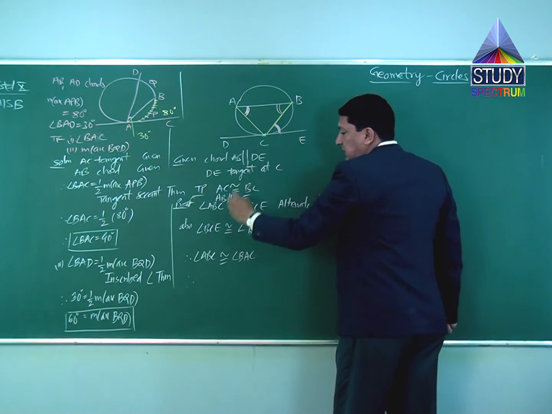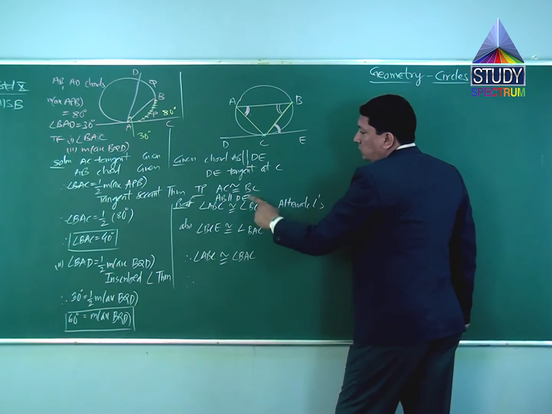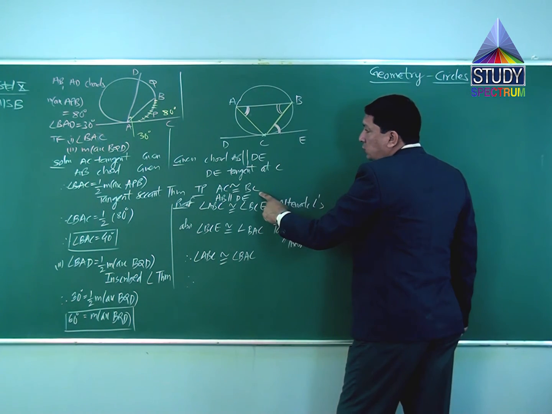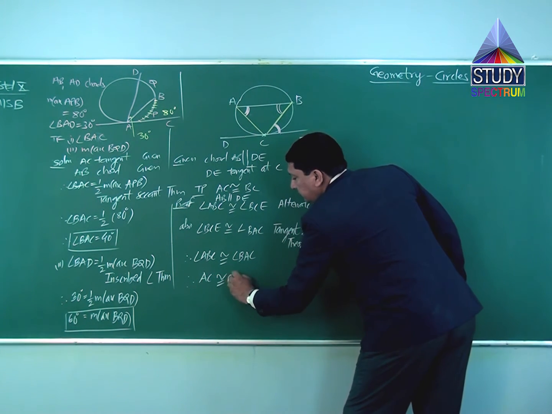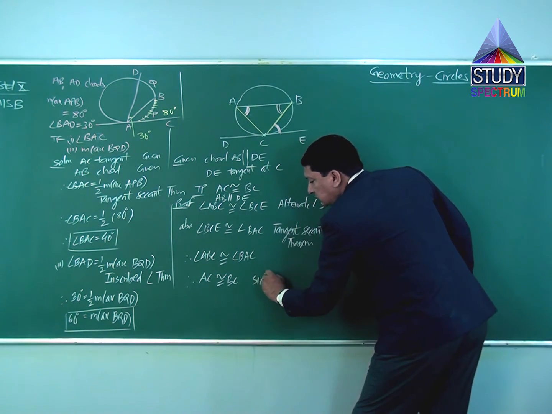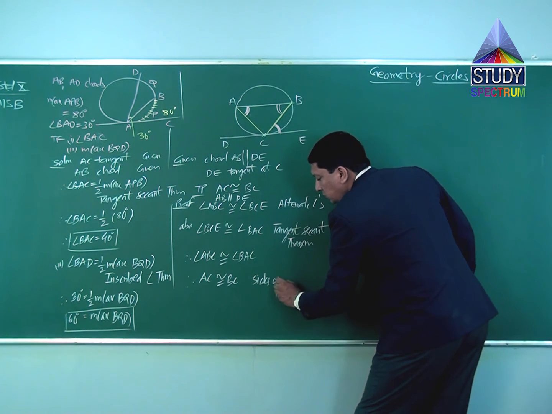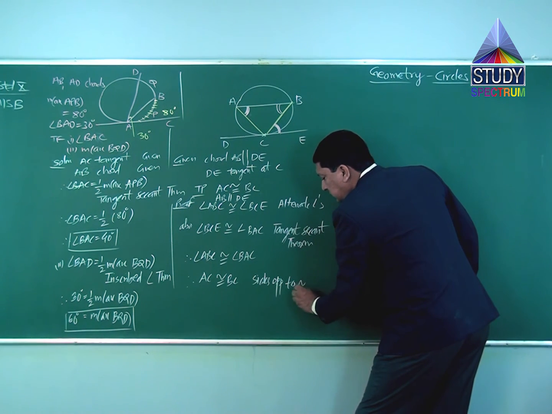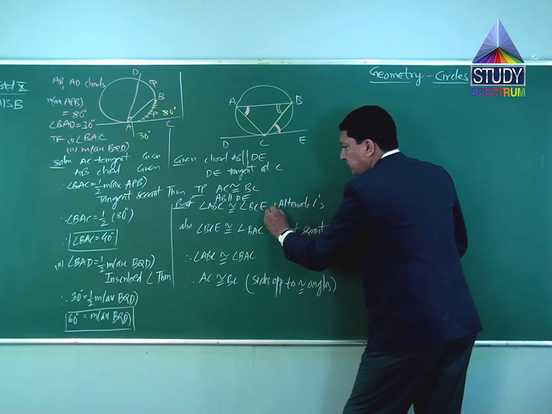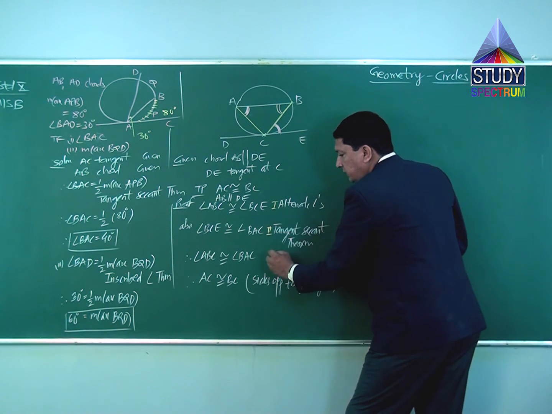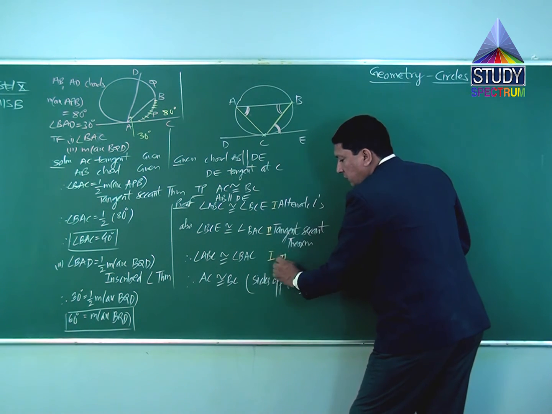Result is CA is congruent to CB, or I can write AC congruent to BC, as sides opposite to congruent angles. Angles congruent, sides congruent. If you want, you can name these as first and second equation. This we got from 1 and 2.